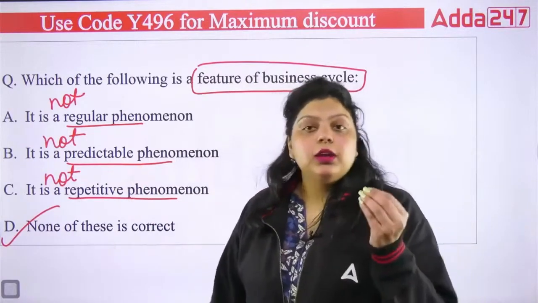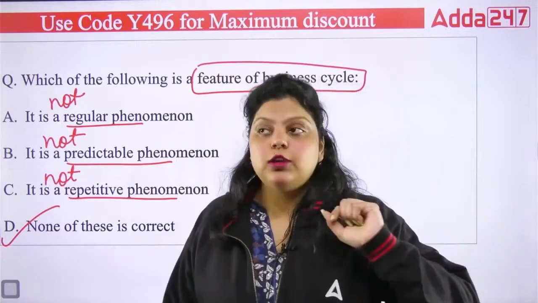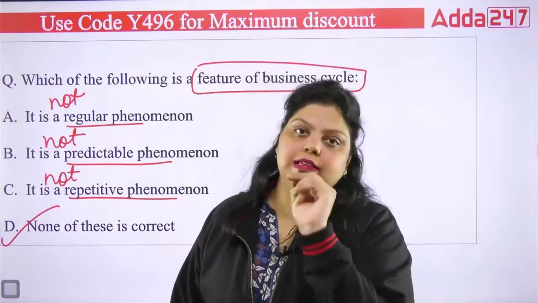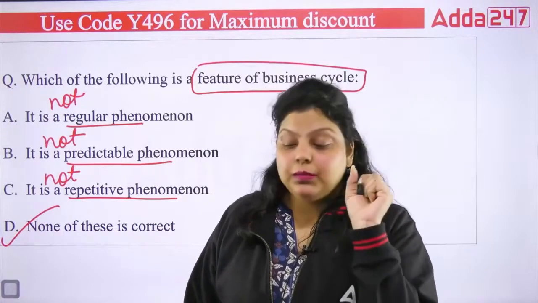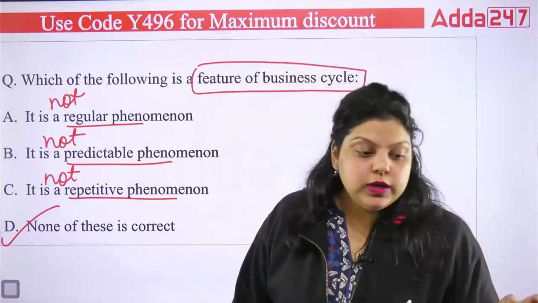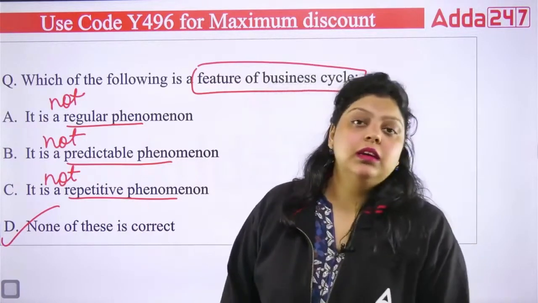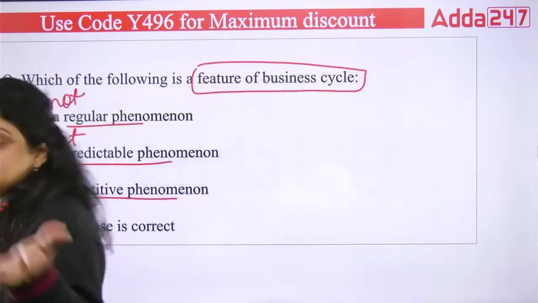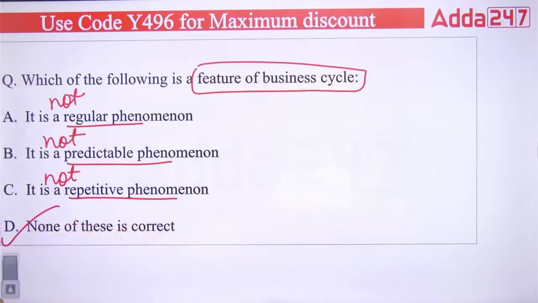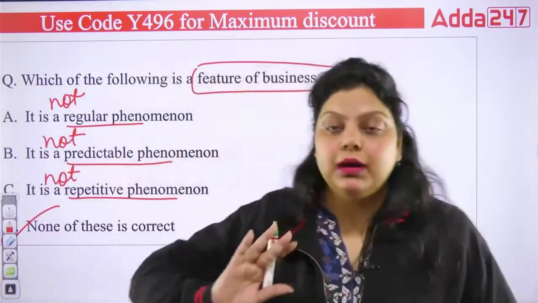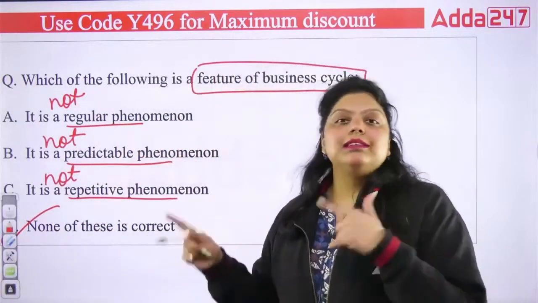It's not predictable. You cannot say that in the upcoming March we will be facing a recession. You can't say that. It is not predictable. The situation can be changed. It is uncertain. It's not repetitive as well. Repetitive means these phases will come again, but not in the same sequence.